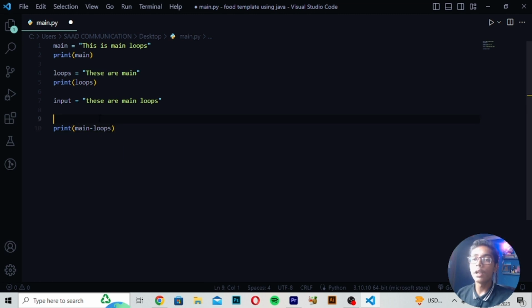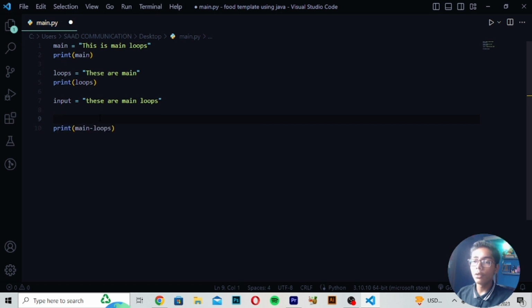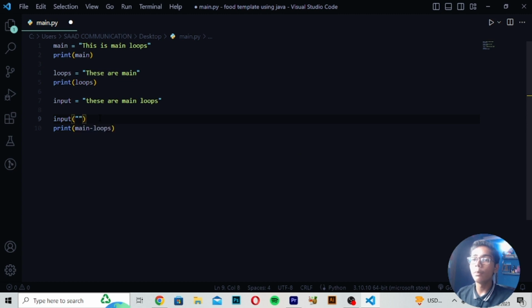Like if I move down after this print tag, and I want to define main loops again, you can directly write this main tag to define it, or you can also use any other text here. Like if I want to define this through input, you can write input, and in brackets you can write your input, like this is the input. After writing this input, when you run this, it will show you this text here.